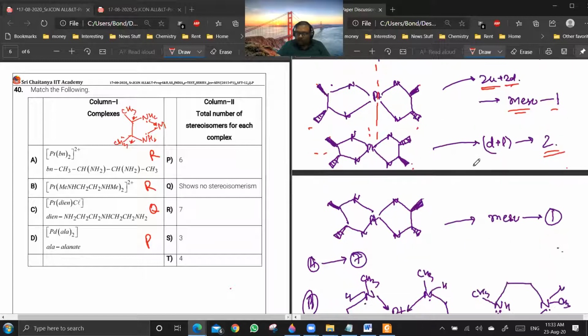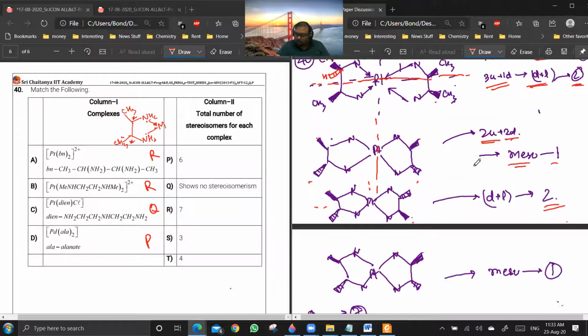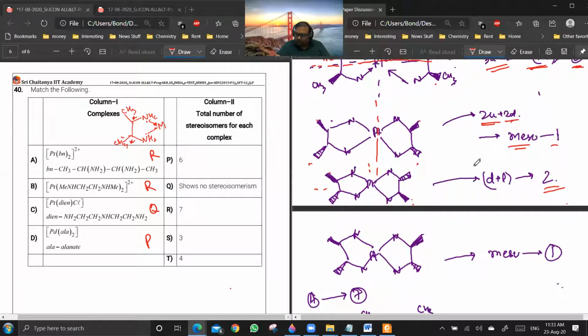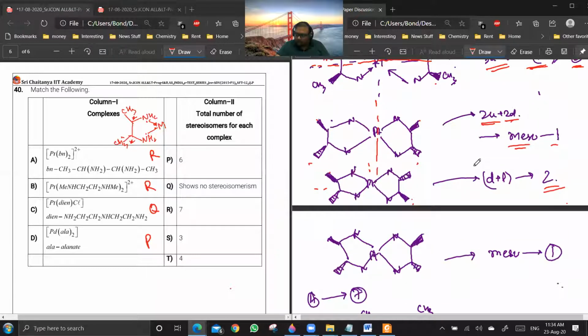Now I can also have a configuration. So 2 up and 2 down, I have got this. So it is coming out to be 6, right? They are saying 7.